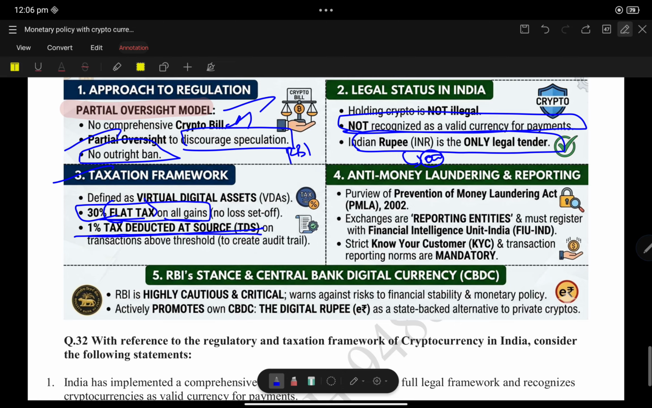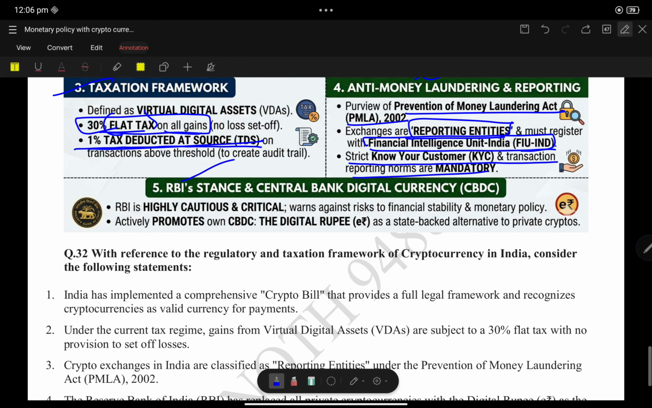Anti-money laundering and reporting: under the purview of the Prevention of Money Laundering Act, exchanges are reporting entities and must be registered with the Financial Intelligence Unit. Strict know your customer and transaction reporting norms are mandatory. On the RBI's stand on central bank digital currency: the RBI issues strong cautions about risks to financial stability and monetary policy, and actively promotes the CBDC, the Indian digital rupee.